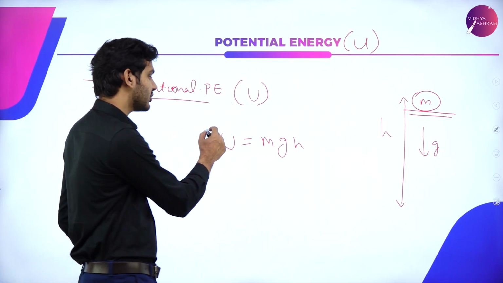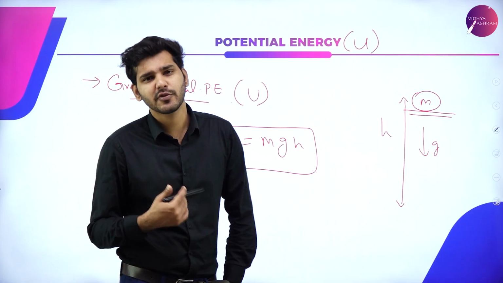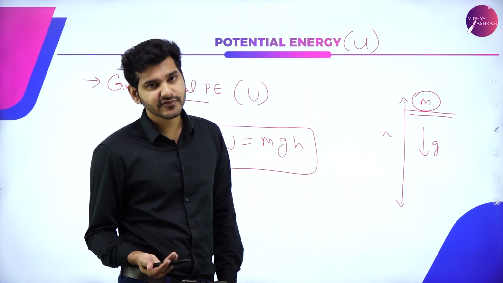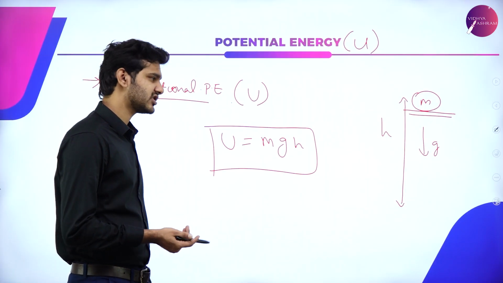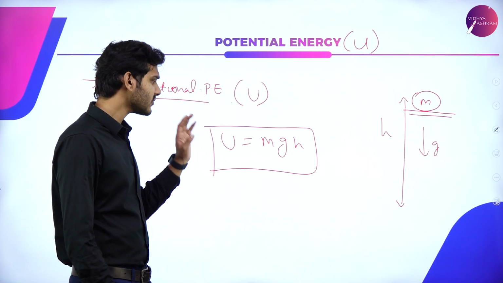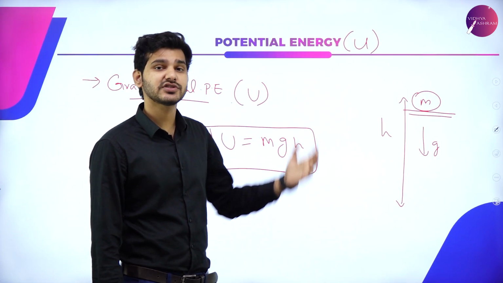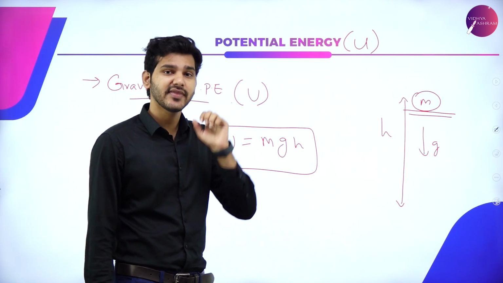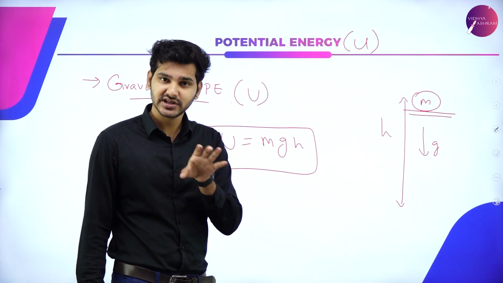So this particular equation is important for you, and it is not a new thing. You have been learning about kinetic energy and potential energy in all of your classes from, let's say, 5th or 6th or something. So it is not a new topic for you. But remember, a system where a mass is kept at a particular position will have an energy possessed by that mass, and that energy is known as gravitational potential energy.